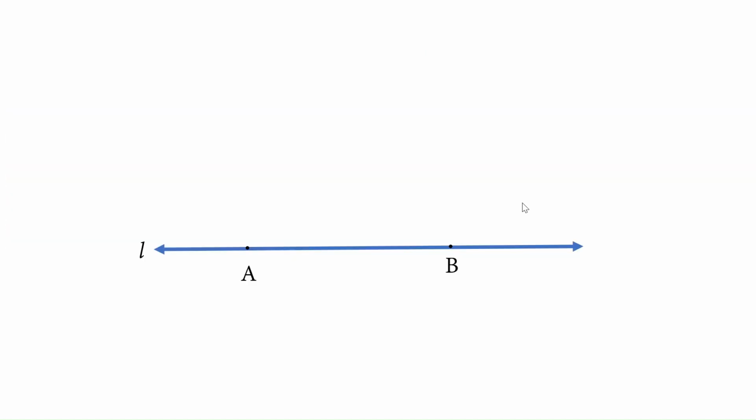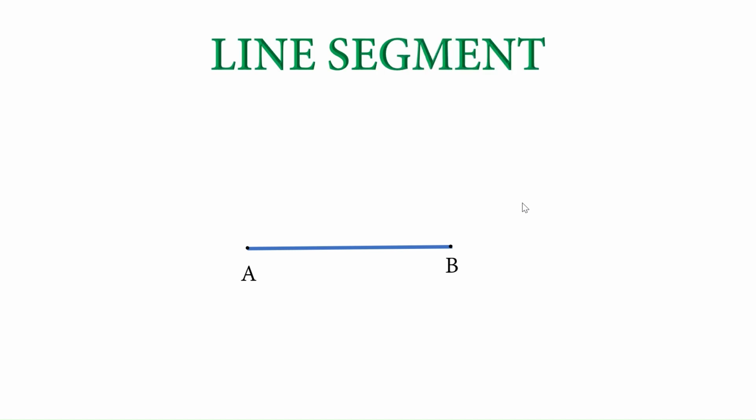On a line L, consider any 2 points A and B. Now, if we take the points on the line that lie between these 2 points, including the points A and B, then that figure will look like this. This particular figure is called a line segment, and it is represented as line segment AB, or just write AB with a line segment sign over it. Now, A and B are the endpoints of the line segment.